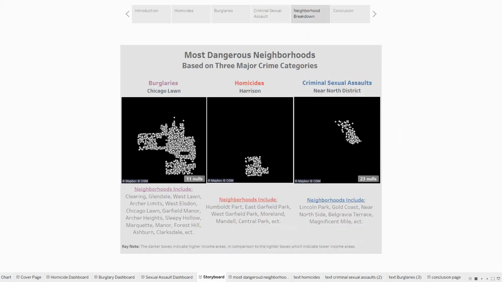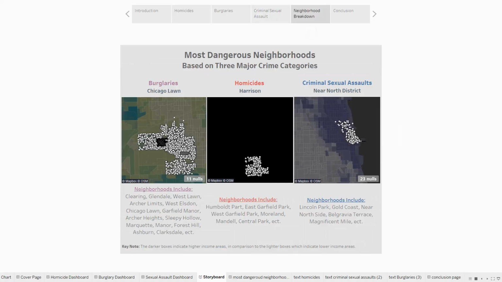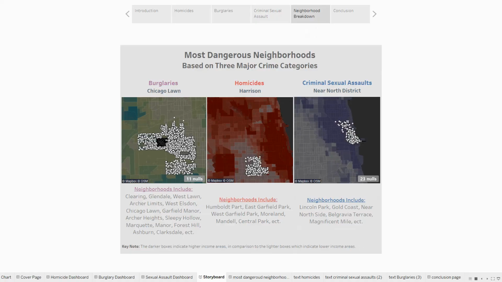So in my next one, I wanted to summarize the most dangerous neighborhoods based on the three major crime categories that I chose. Like we've said, the top one for burglaries was Chicago Lawn, the top one for homicides was Harrison, and the top one for criminal sexual assaults was the Near North district. When you're looking at these maps, they're almost identical to the maps in the previous ones, but I actually put an overlay of income on there like we were talking about. The darker areas, like on the Near North Side, indicate higher income areas, and the lighter ones indicate lower income.